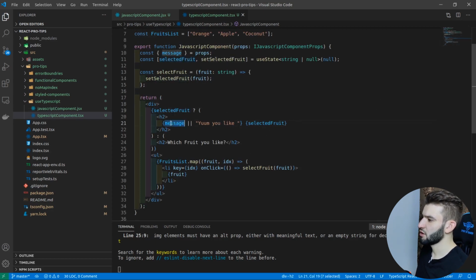Pretty sweet. We got another message. The message is actually a string or undefined. So if this one is defined, they're going to do this one. Otherwise, you're going to show the selected fruit. Okay, cool. So we got which fruit you like.